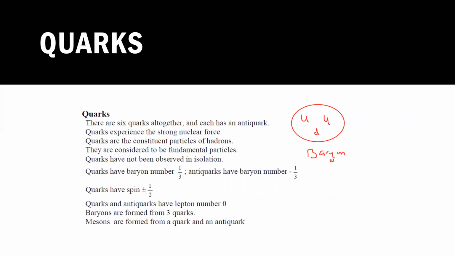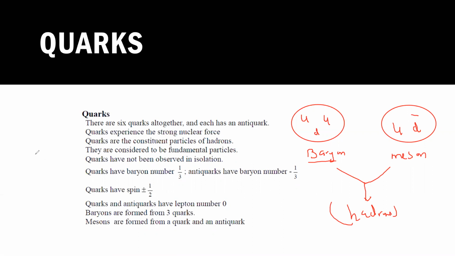If 3 quarks are together, we call it a baryon. But if there is a quark and an anti-quark, meaning 2 quarks, one is a quark and another one is an anti-quark, but it's not the same one. It can be any other anti, like up and anti-down. So what do we call that combination? We call that combination mesons. And mesons and baryons collectively are known as hadrons.